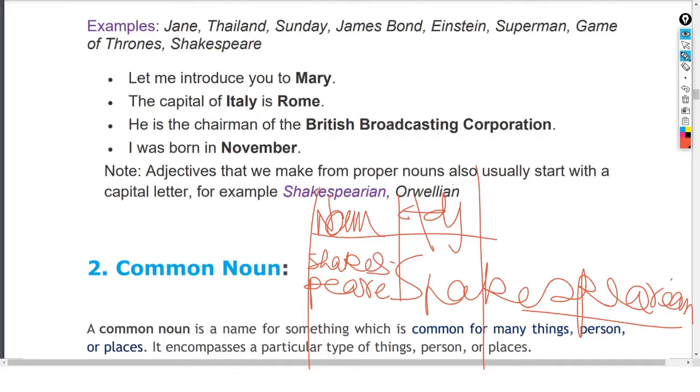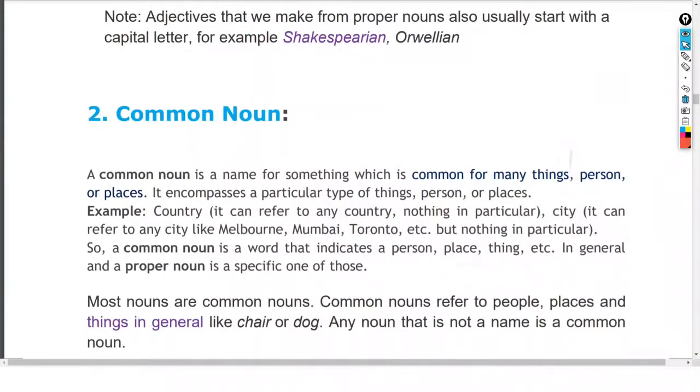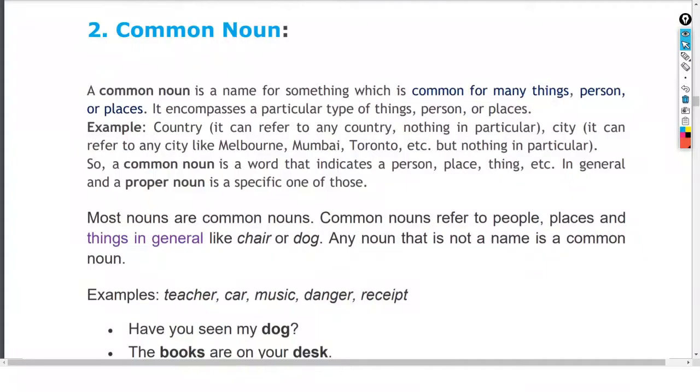Now let us go for the next one. Therefore the next one will be more interesting because this is a common noun, which will include the proper noun too.